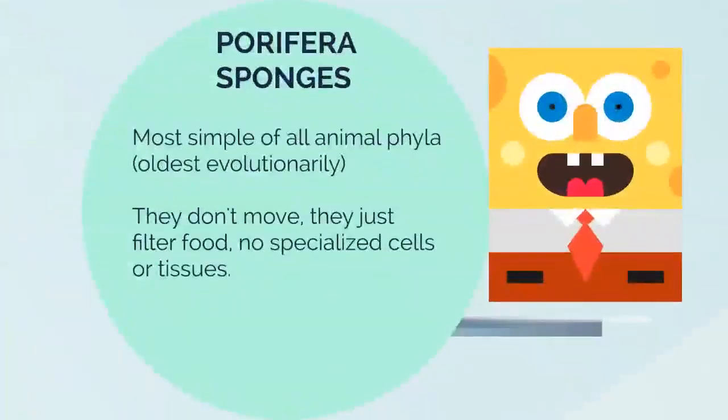So first, evolutionarily speaking, we have porifera, or sponges. They're the most simple of all animal phyla. They're the oldest evolutionarily. They don't move, they don't filter food, and they have no specialized cells or tissues. They're so unspecialized that you could actually take a sponge living in the ocean, put it in a blender, blend it around for a little bit, and it would still be totally fine.